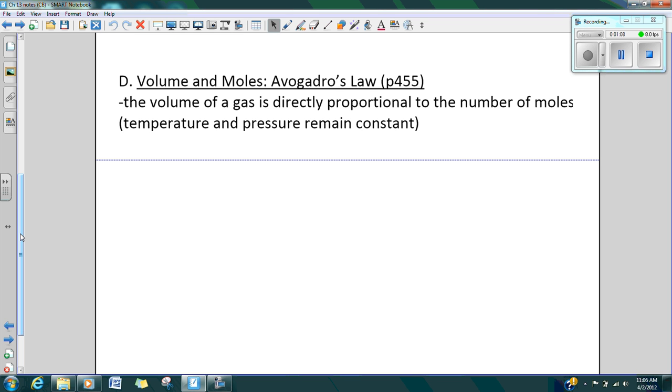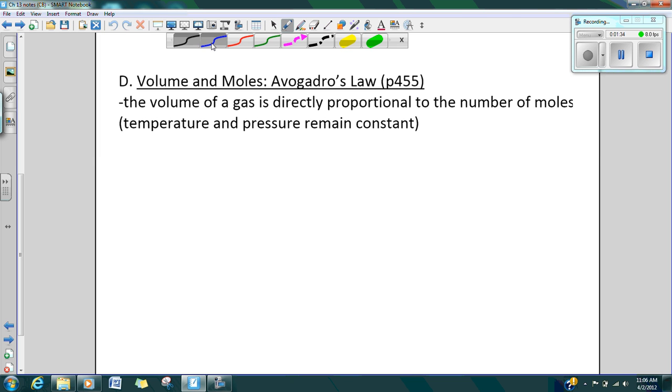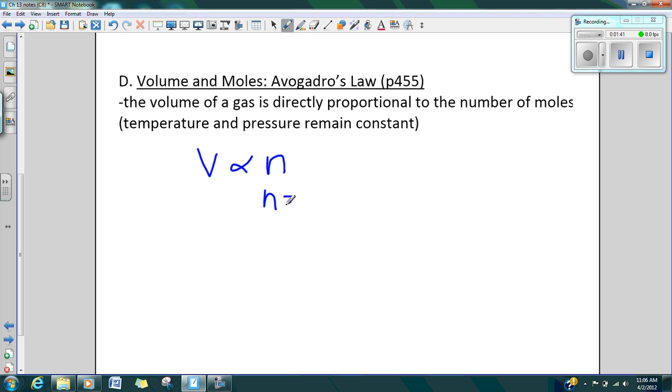So if you take a look at the bottom of page 455, and if you don't have your book, it's fine. Just make a note and look at it later. All the figure is showing you is that if they add the number of moles, you can see where n equals 1, and then n equals 2, and n equals 3, that the volume is also increasing by the same amount. So it's just a good picture for you guys to take a look at. And all this is saying then in Avogadro's law is that these two things are proportional. So you will just simply see that the volume is proportional to n. And V is for volume, which we've been using all along, and n is equal to the number of moles.